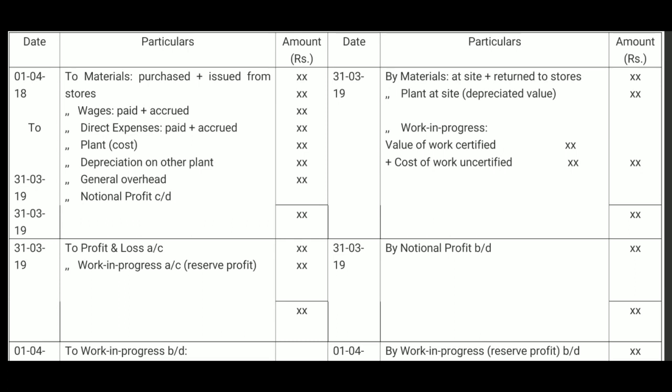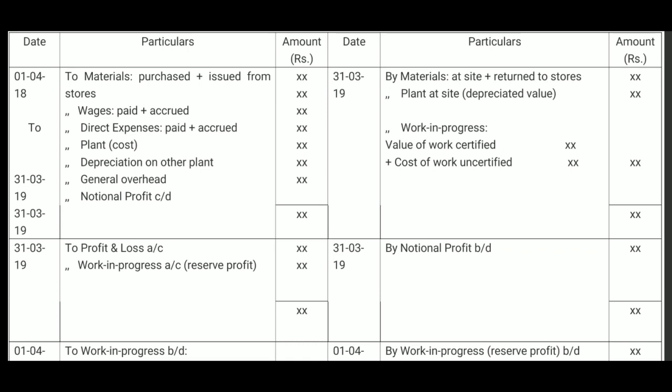But in the case of completed contract, there will be no second part, no question of balances to be carried forward to next year. Any material at site, that is unused materials, will be returned to store.